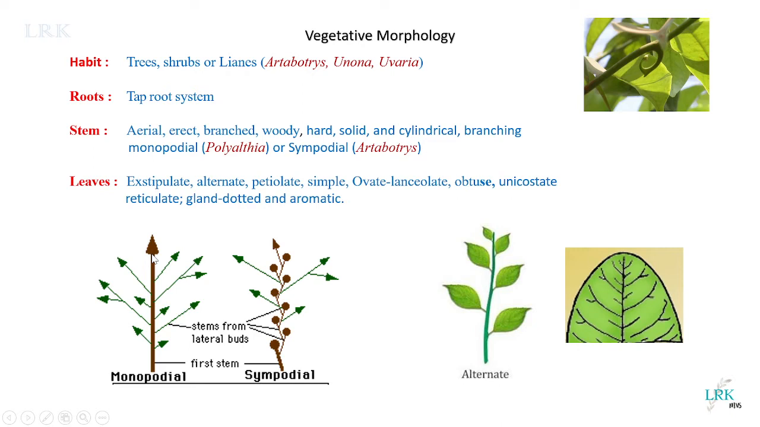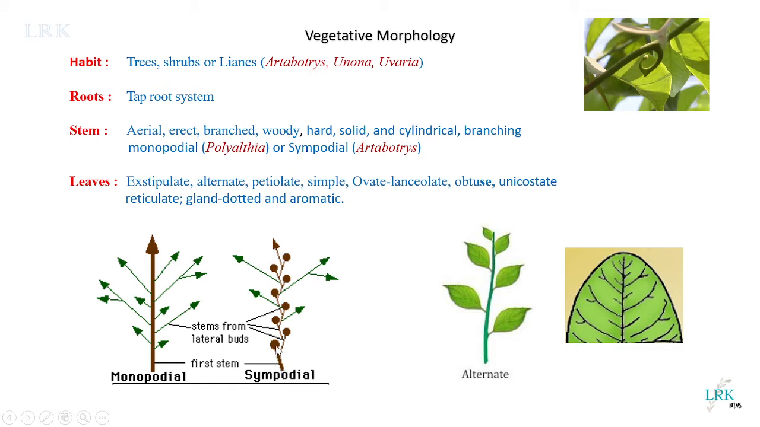Then such type of stems we call as monopodial, and the best example is Polyalthia. And in Artabotrys, we see the branching is sympodial. Sympodial means the further growth of the stem or branches occurs from the lateral buds.